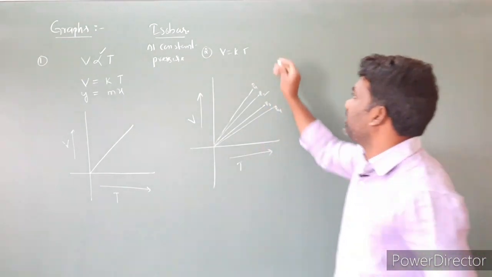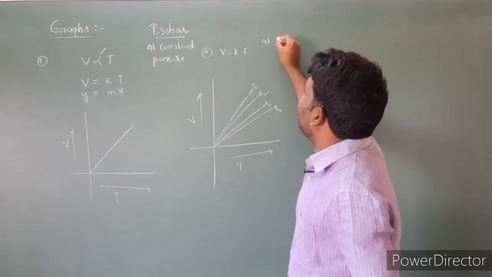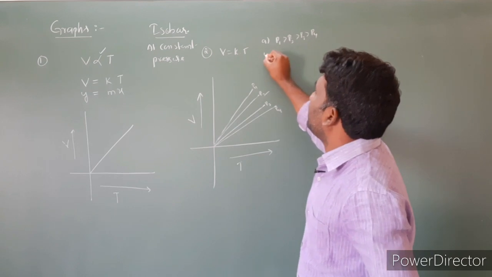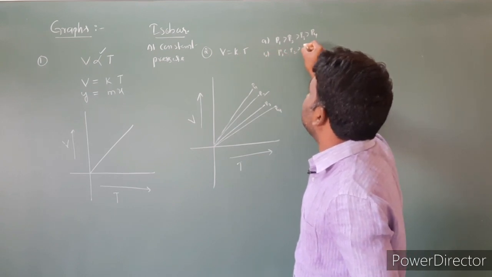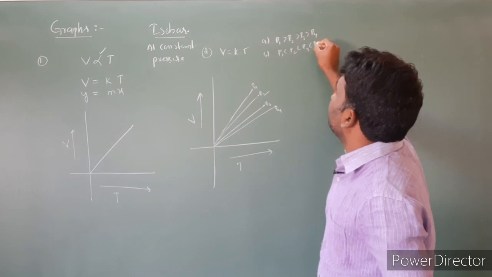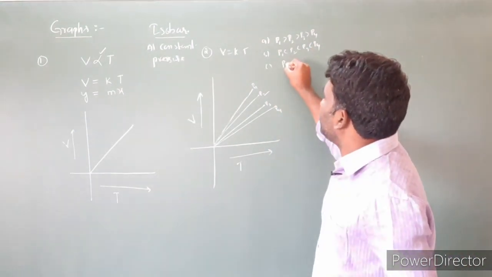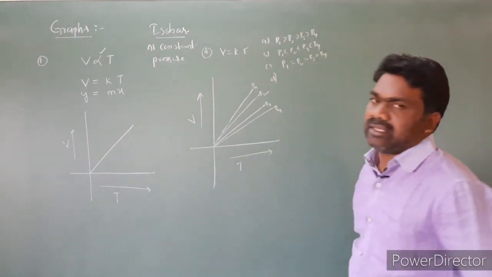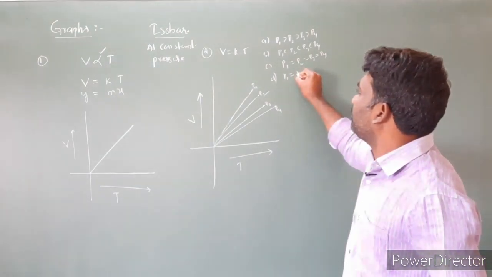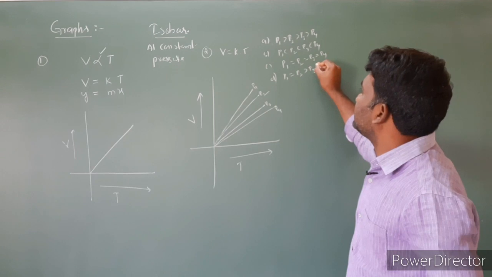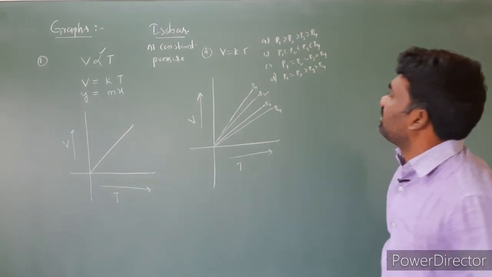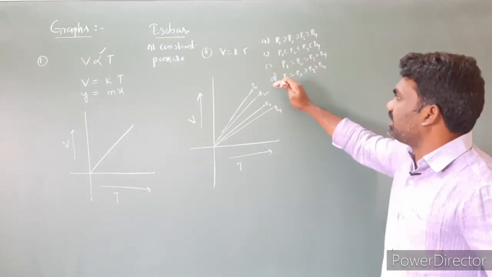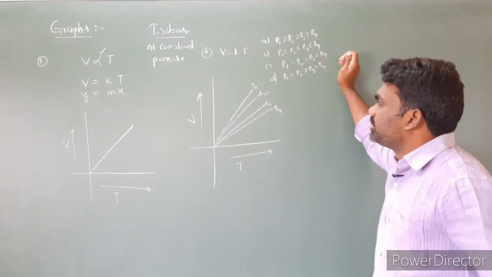So what is the order we can expect? Option A: P1 is greater than P2 is greater than P3 is greater than P4. Option B: P1 is less than P2 is less than P3 is less than P4. Option C: P1 is equal to P2 is equal to P3 is equal to P4. Option D: you can take none, or P1 is equal to P2 is greater than P3 is greater than P4, like this. So these are the different options. Which option is correct?